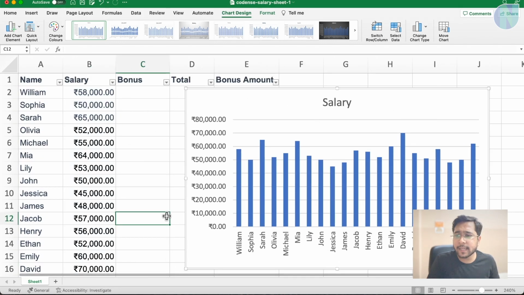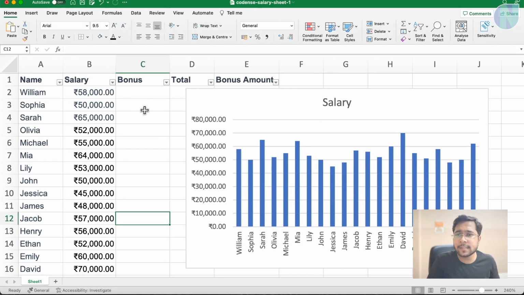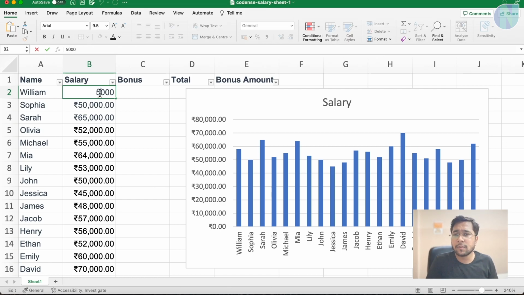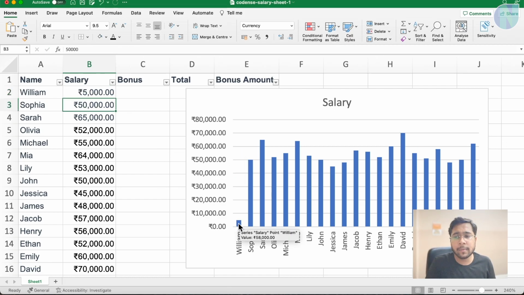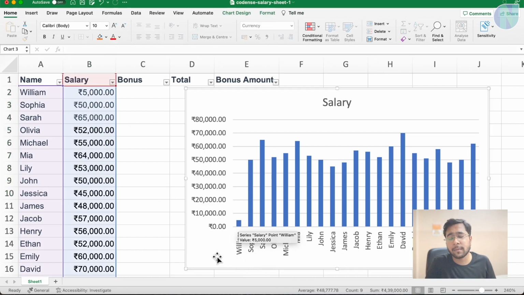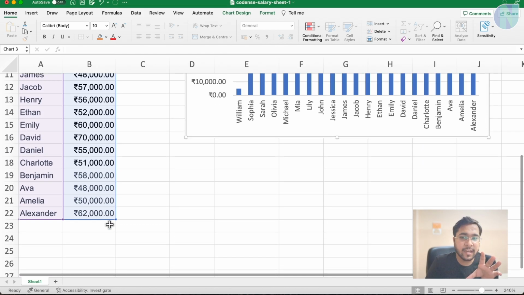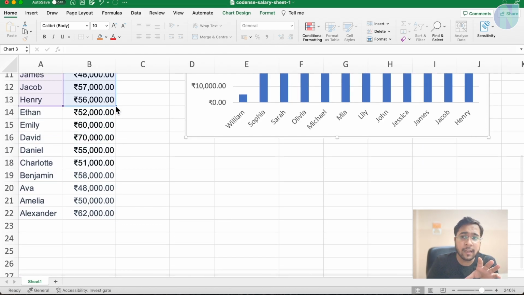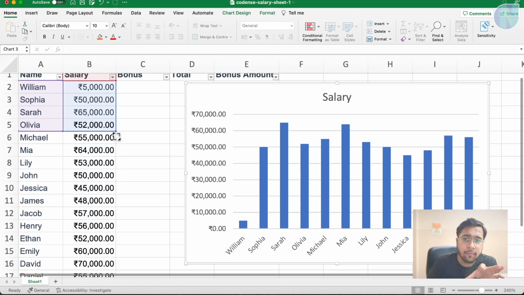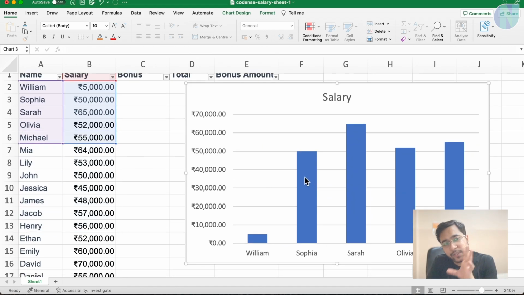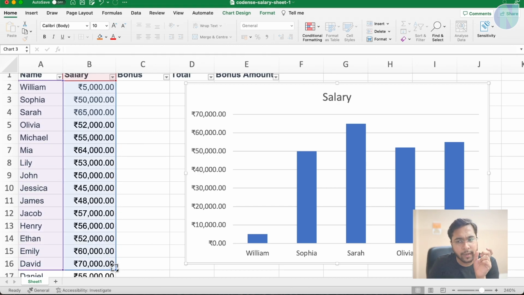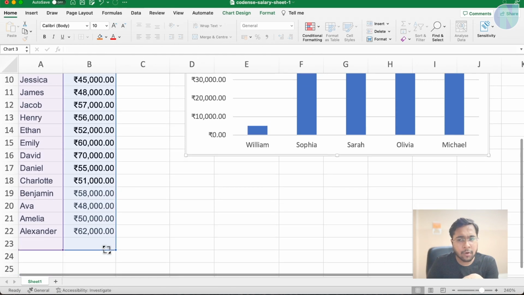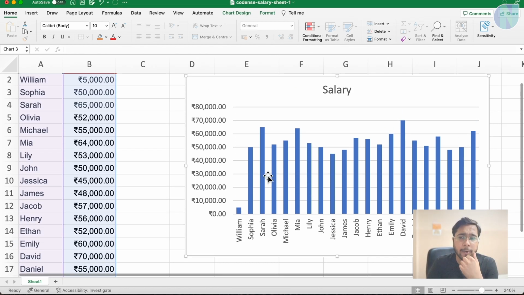And if I update the salary, see here, for William it is this salary. If I update this salary to, suppose, 5,000 only, this chart will be updated in real time. If we change any value here, this chart will be updated. And when I select this chart, you can see it also shows with which values this chart has been created. You can change the area, like I want this chart to have only 5 rows. So now this chart will only have 5 rows. Yes, you can update this in real time according to you, even after inserting the chart.